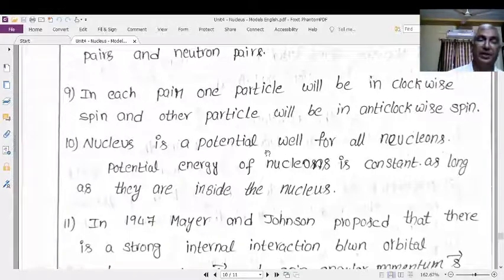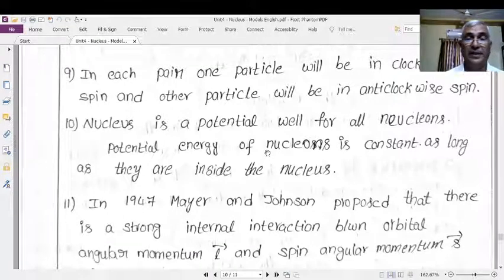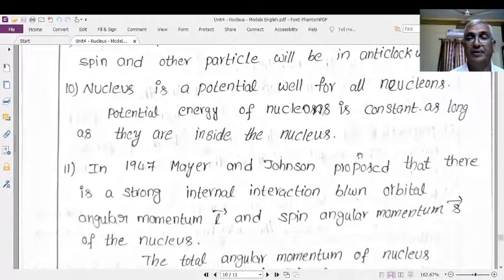Another thing: every nucleus behaves or appears as a potential well for the nucleons. All the nucleons are said to be in a potential well, and this potential well is nothing but the nucleus. Therefore, the potential energy of the well is constant and the potential energy of the nucleons is also constant.